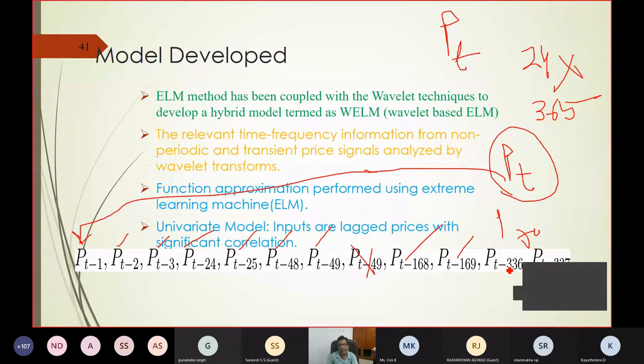Okay, so this way you are creating the training data, you are creating the patterns, and those patterns are now to be trained. But here again you may apply your evolutionary or random sort. Why are you thinking that the pattern at time t is dependent on only t minus 1, t minus 2, t minus 3, t minus 24, t minus 25? This I have taken from perception.